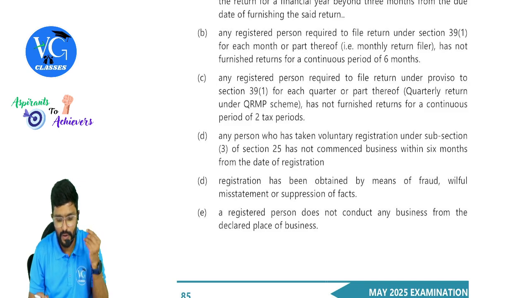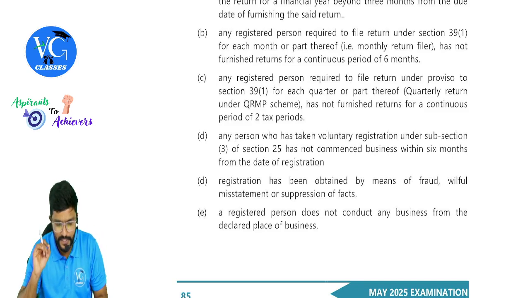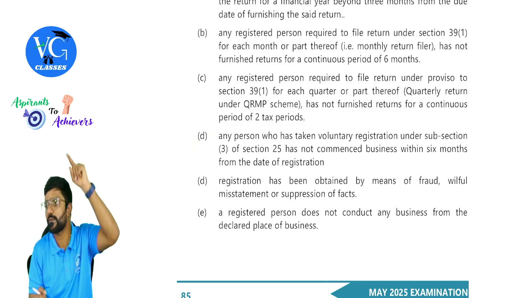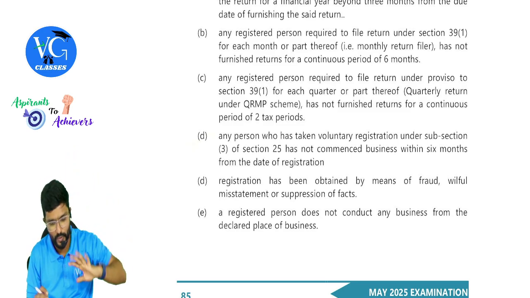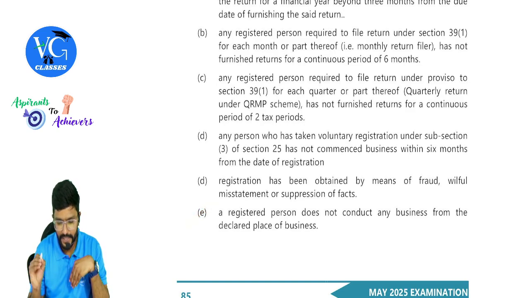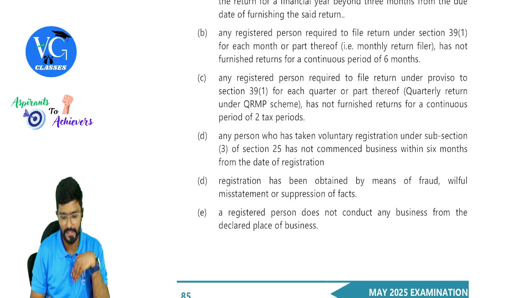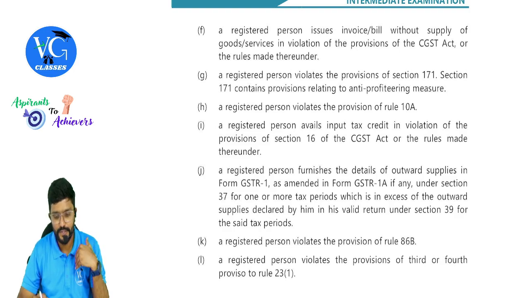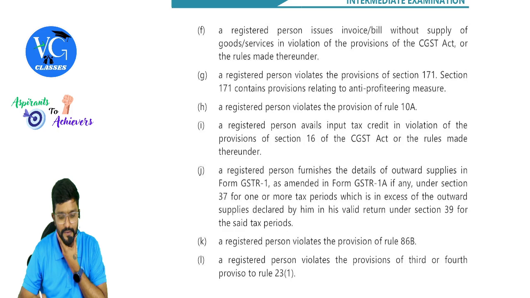Any person who has taken voluntary registration under subsection 3 of section 25 has not commenced business within 6 months from the date of registration. This is what was asked in the first part. Okay. Then registration has been obtained by means of fraud, willful misstatement or suppression of fact. Then E, a registered person does not conduct any business from the declared place of business as per the registration certificate. Then a registered person issues invoice or bill without the supply of goods or services in violation of provisions of the CGST Act or the rules made thereunder, bogus bill.